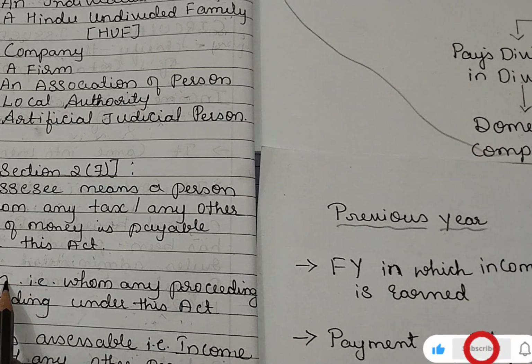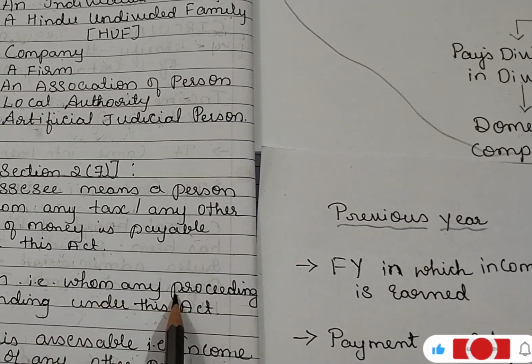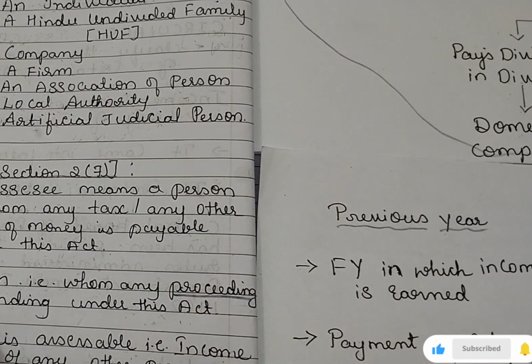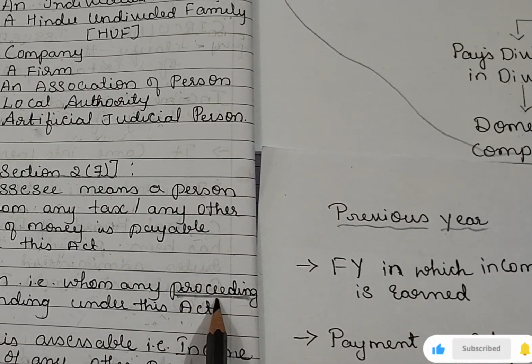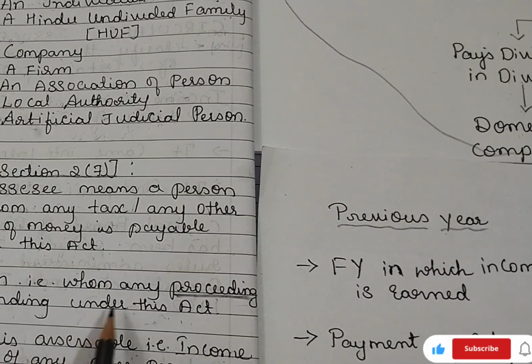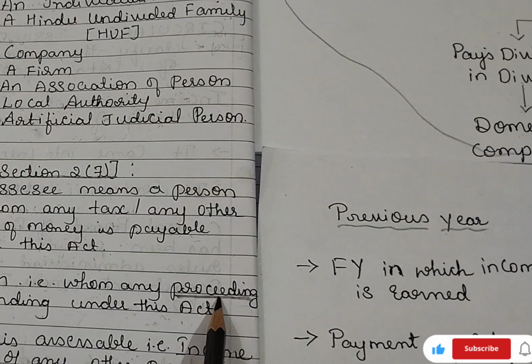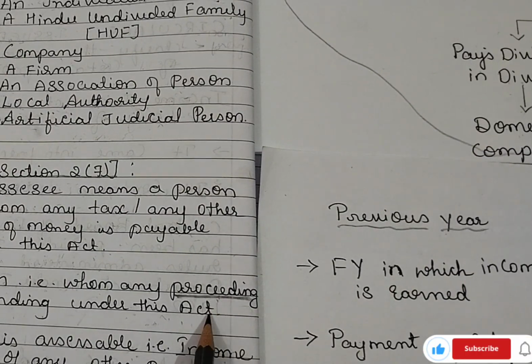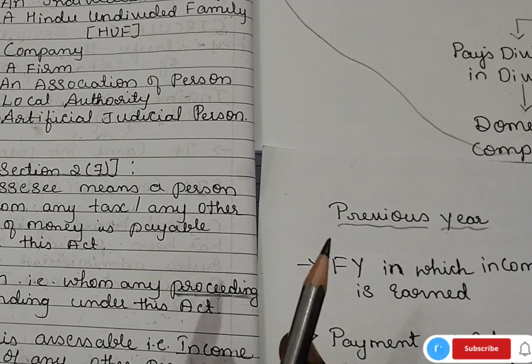We also have another definition: a person against whom any proceedings are pending under this Act. This is very important. If under the provisions of this Act he has any pendings, or if he is a defaulter, then he is also called an assessee.